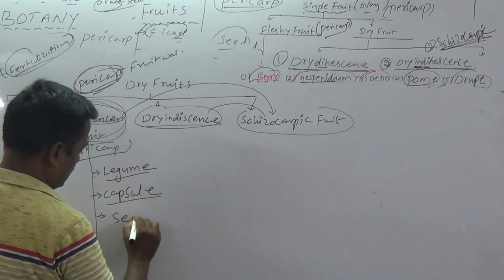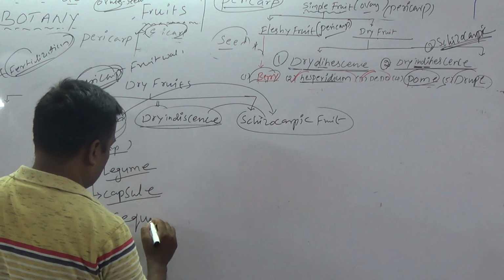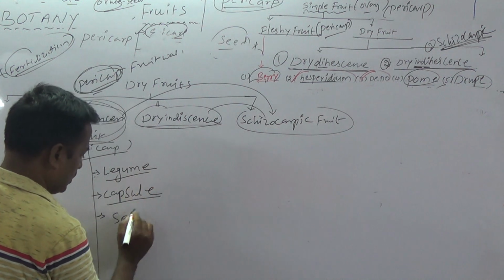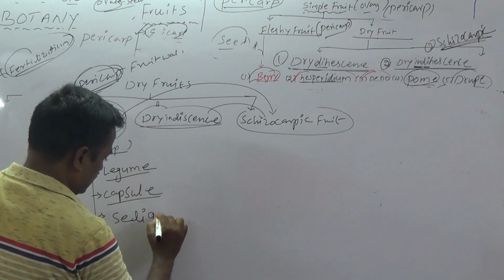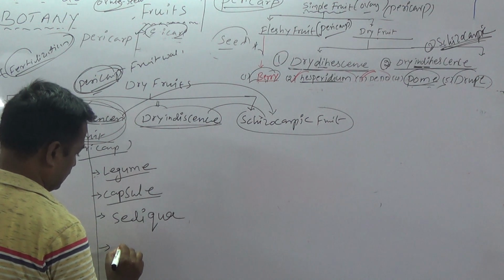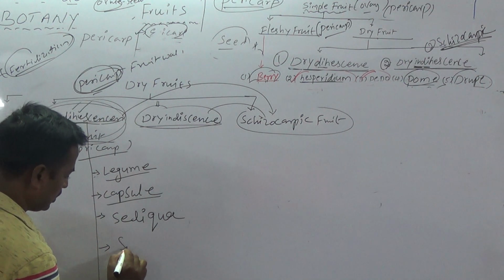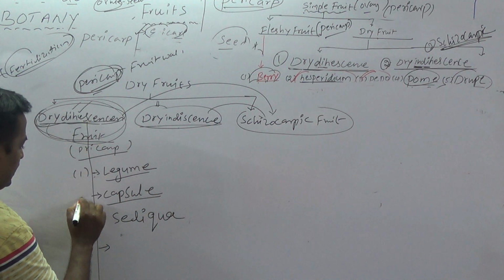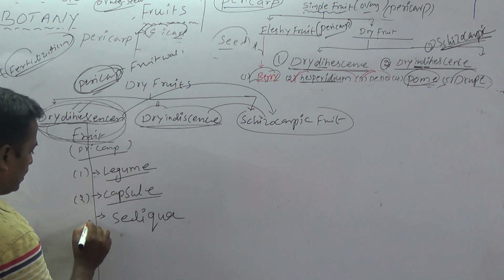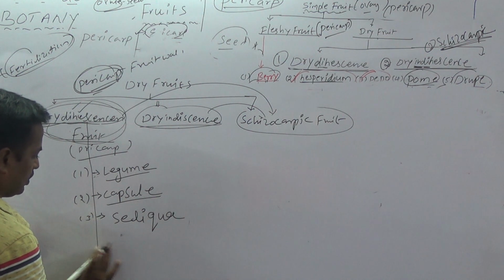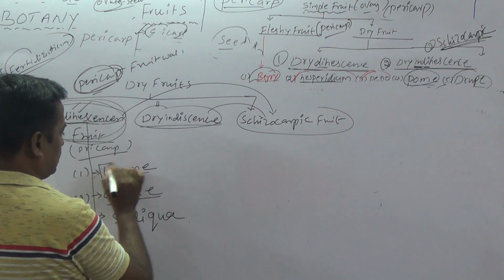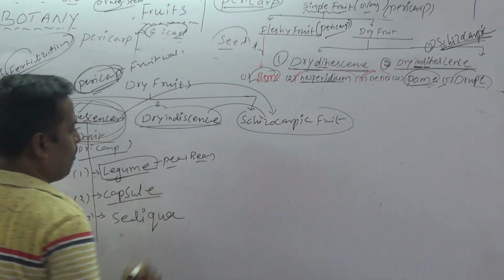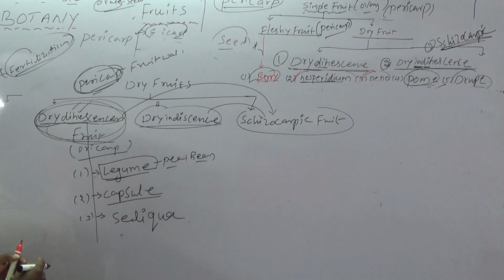and siliqua. So what is the first one? Legume fruit. The second one is capsule, and the third one is siliqua. First we discuss legumes. Legumes are commonly reported in pea and beans, the pea and bean family, legume family, Fabaceae family.